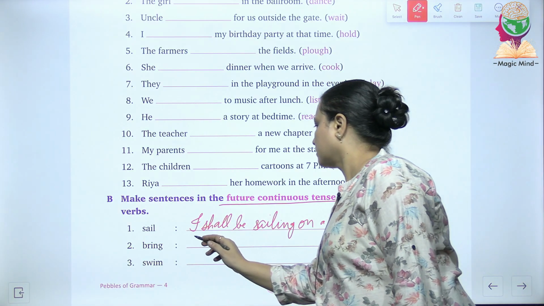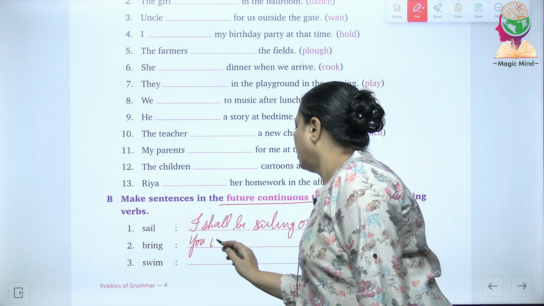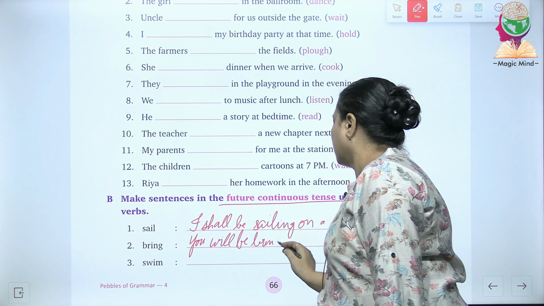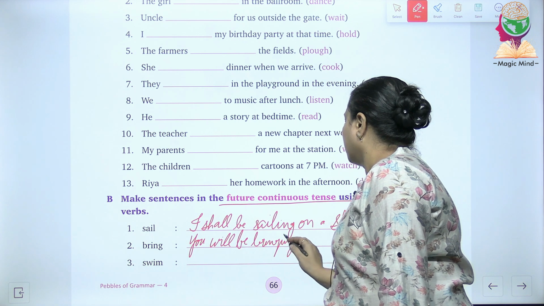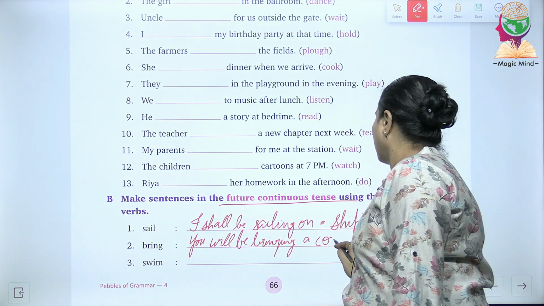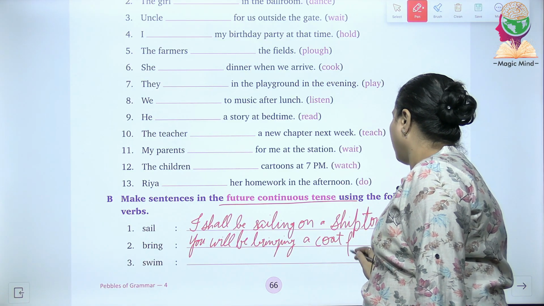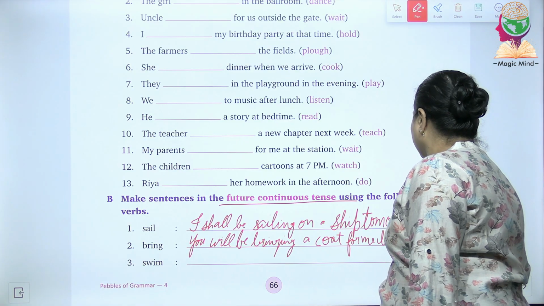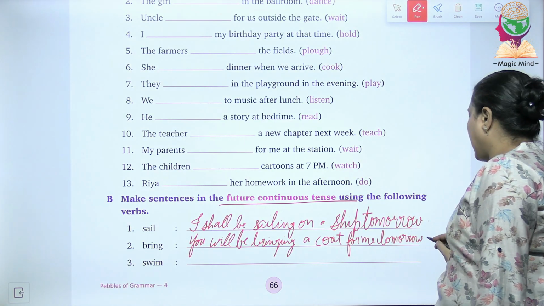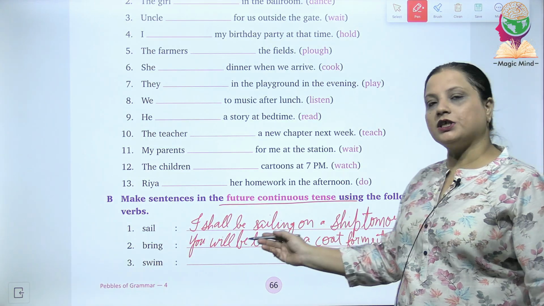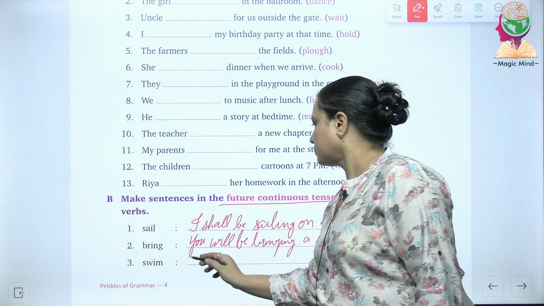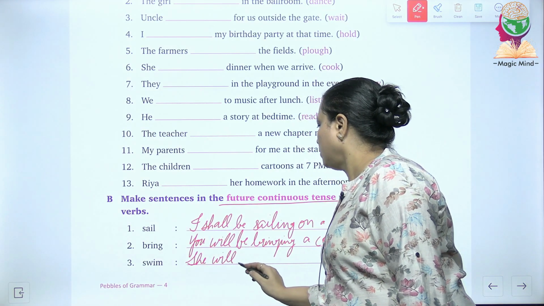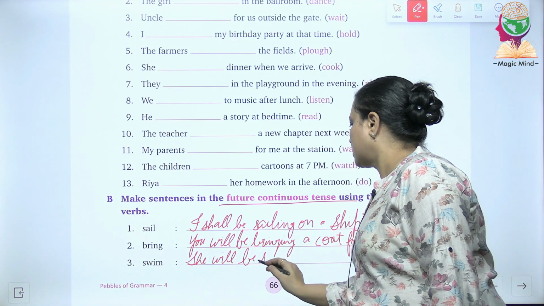Bring. You will be bringing a coat for me tomorrow. And a full stop. The third one, swim. She will be swimming